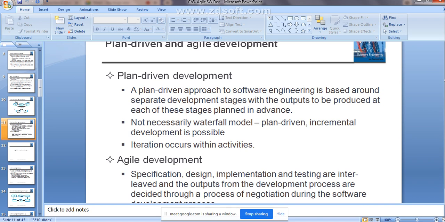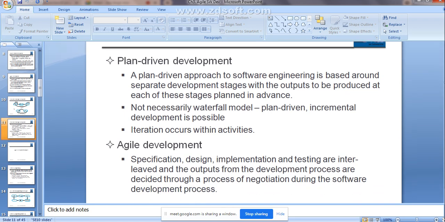So the iteration is going to occur within the activities, not between the activities. Clear? If you want to make changes between the activities, compulsorily it has to start from the initial phase itself. That is the case within the plan driven development. Clear? But that is not the case in the agile development.